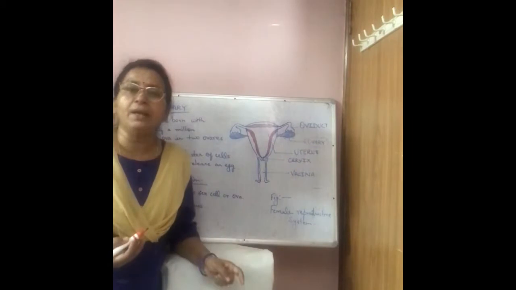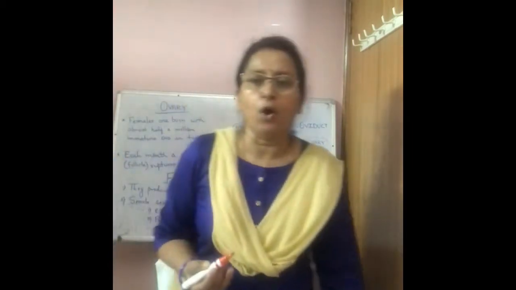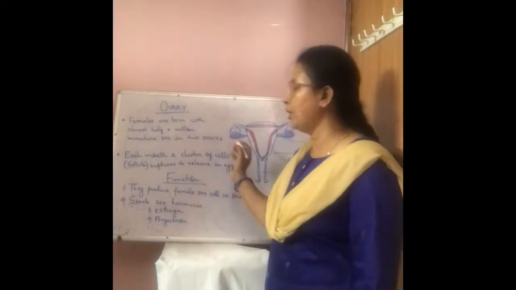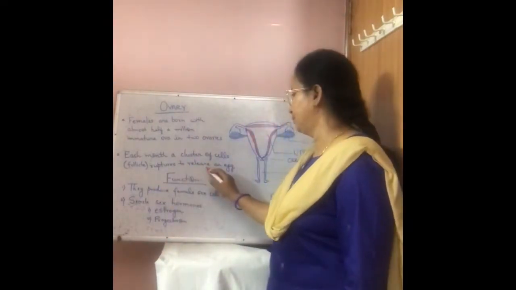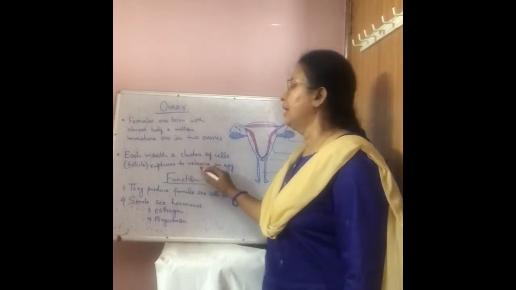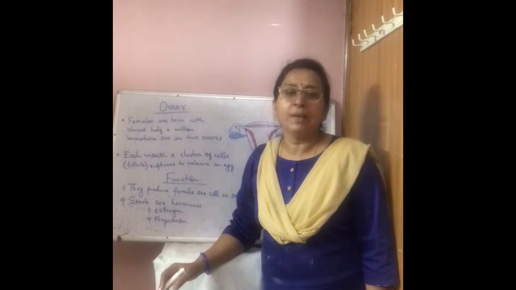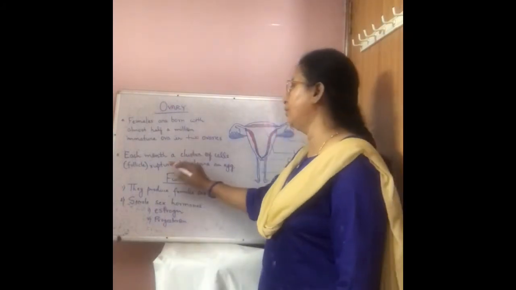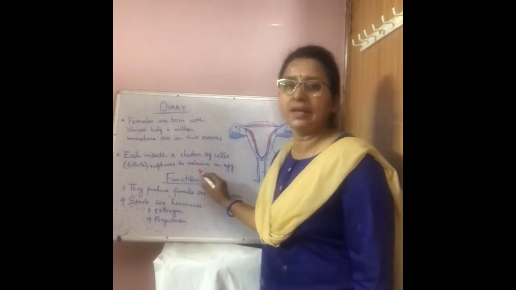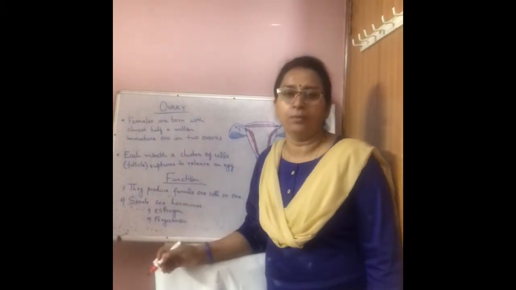When a female attains puberty, what happens? One of the ovary releases one ovum. Here, unlike male, where millions of sperms are released at a time, only one ovum is released by ovary.